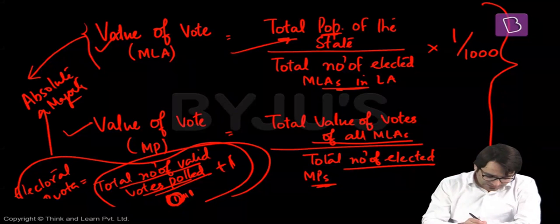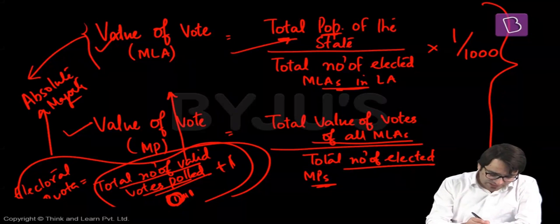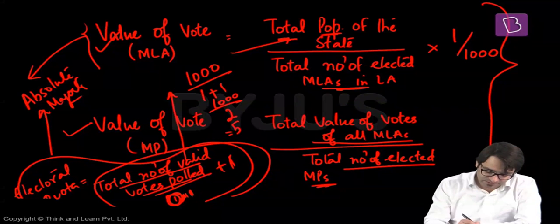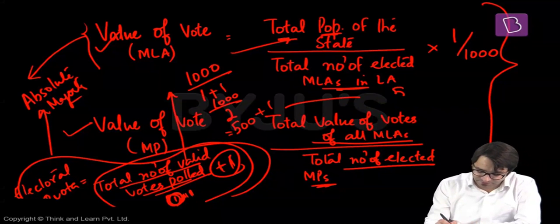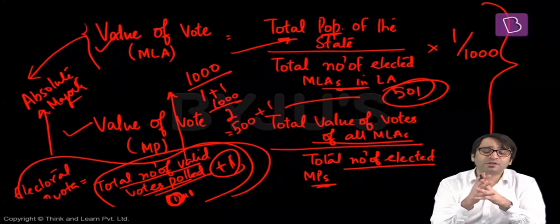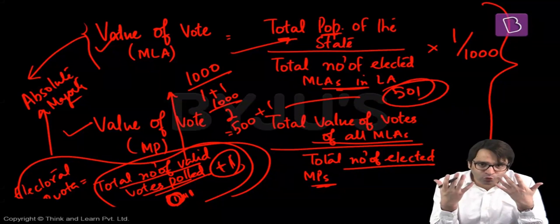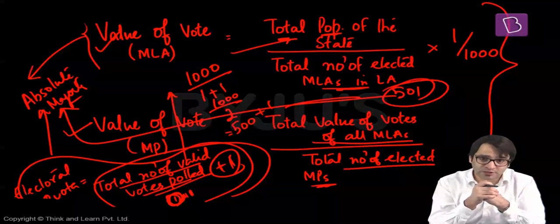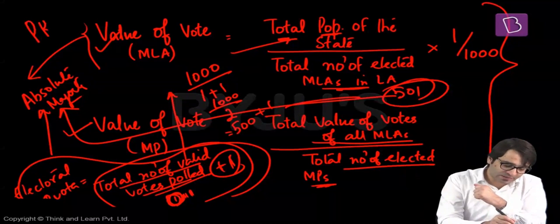Let's say the total number of valid votes polled is 1000. What is the vacancy? 1 plus 1, that means 2. 1000 divided by 2 means 500. Plus 1, that means 501. Anybody bagging more than half of the valid votes polled has an absolute majority. That means the president is elected by an absolute majority based on the proportional representation system.